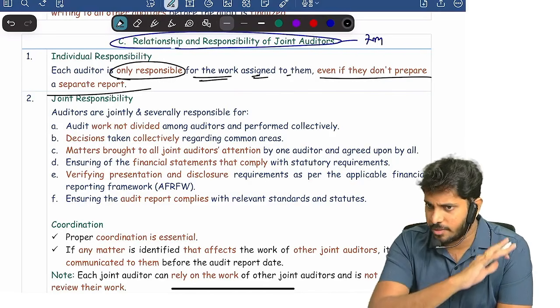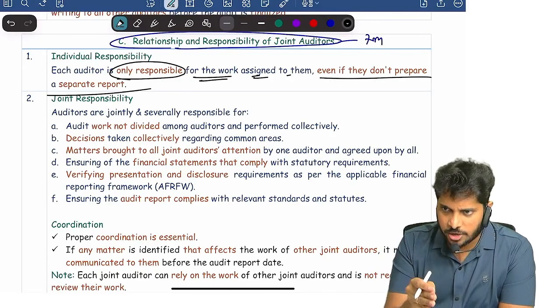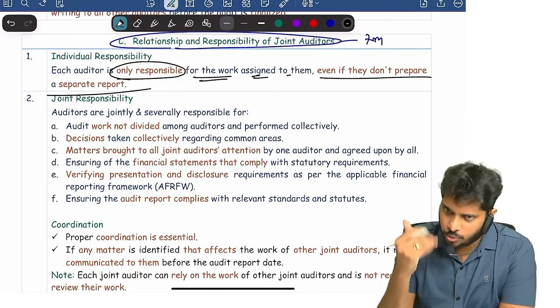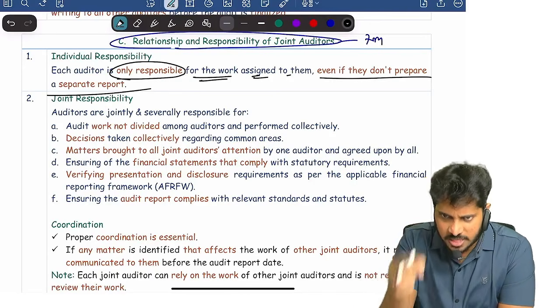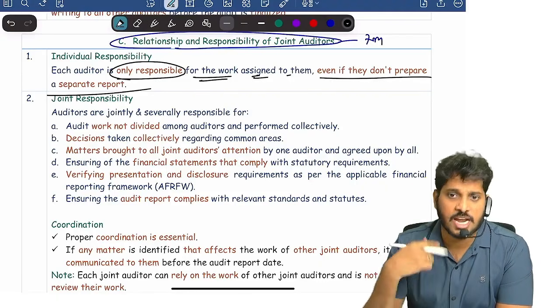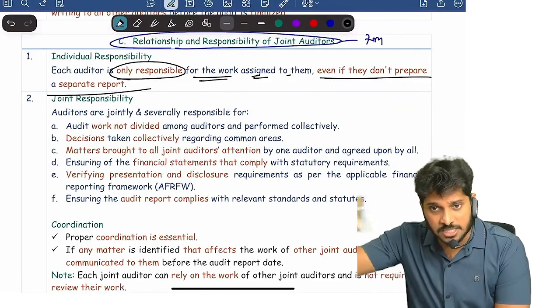Not every work will be done by every auditor. Each joint auditor will divide the work a little and do only that work, and they are responsible only for that work. If some issue is there in that work, only they are answerable. If another joint auditor made a mistake, they are not responsible.